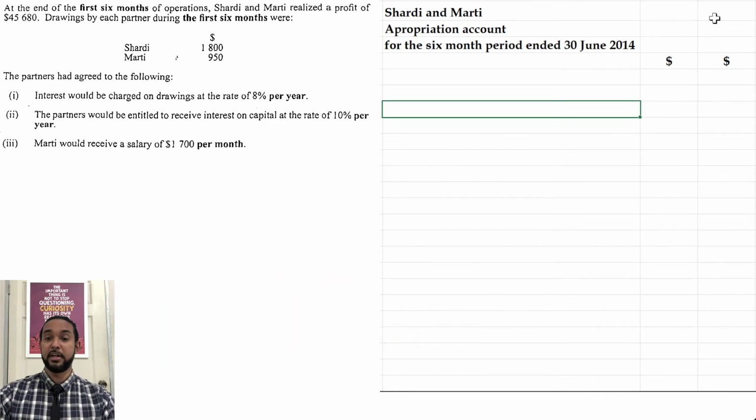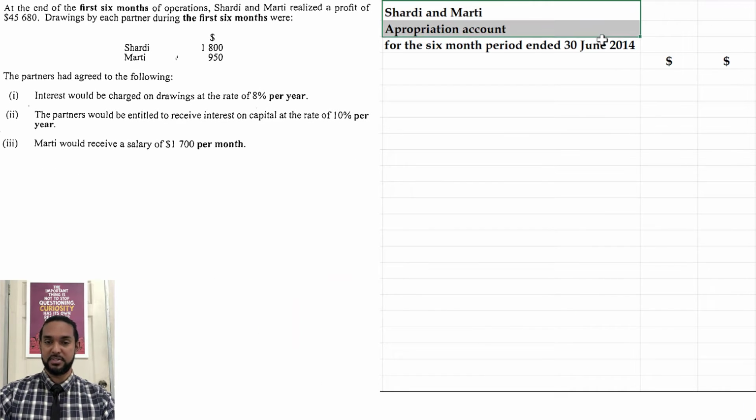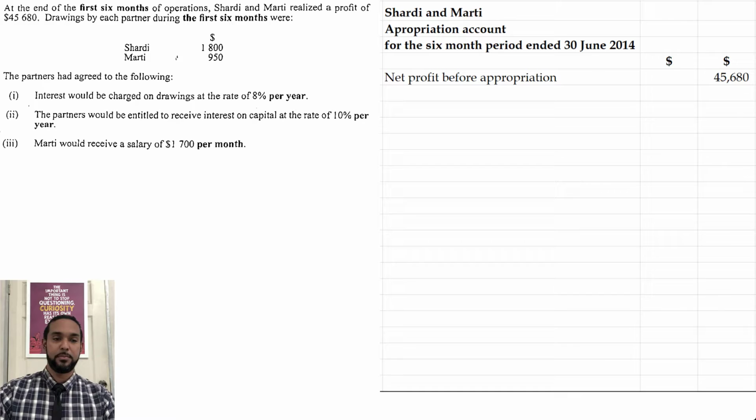So we're going to start off again, as per usual, by heading up our statement. Shadi and Marty, name of the partnership, appropriation account, the name of the statement, and the period to which it applies. And please don't forget to put your dollar signs. So where do we start? We start with the net profit before appropriation, and we add the interest on drawings.